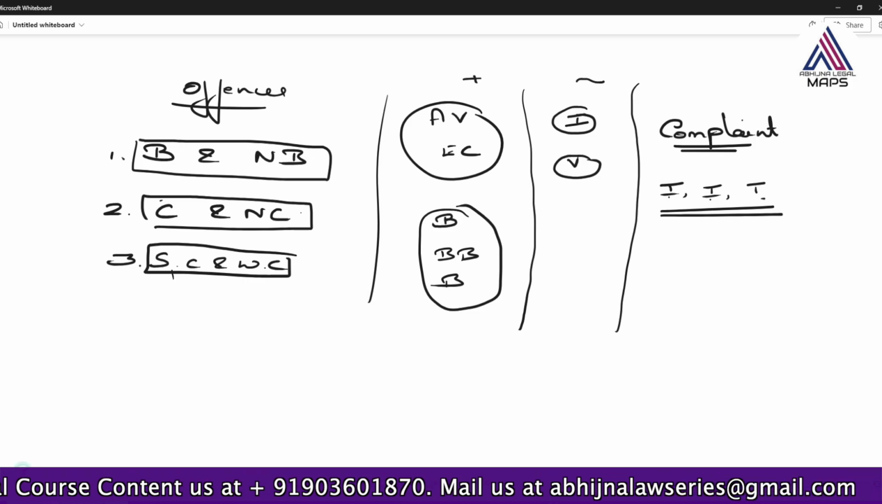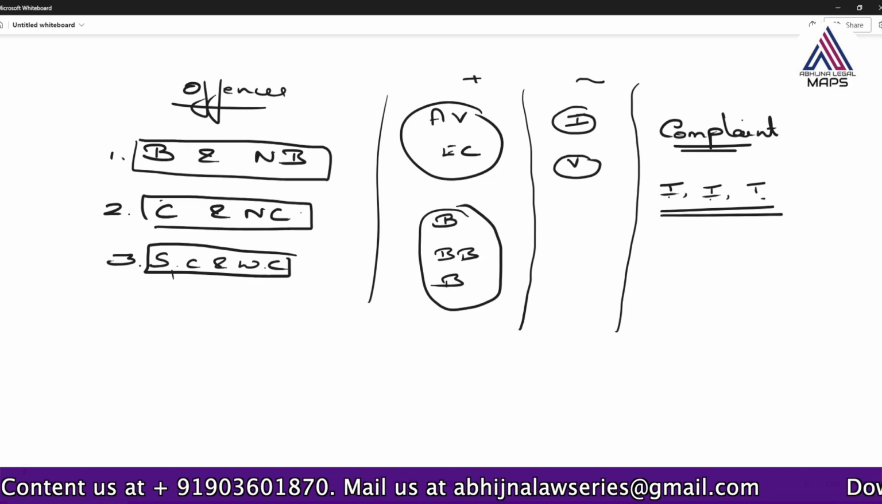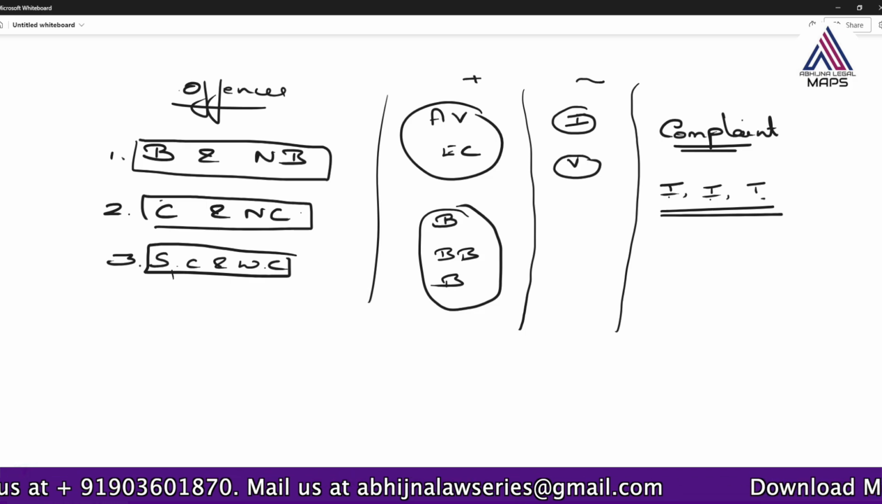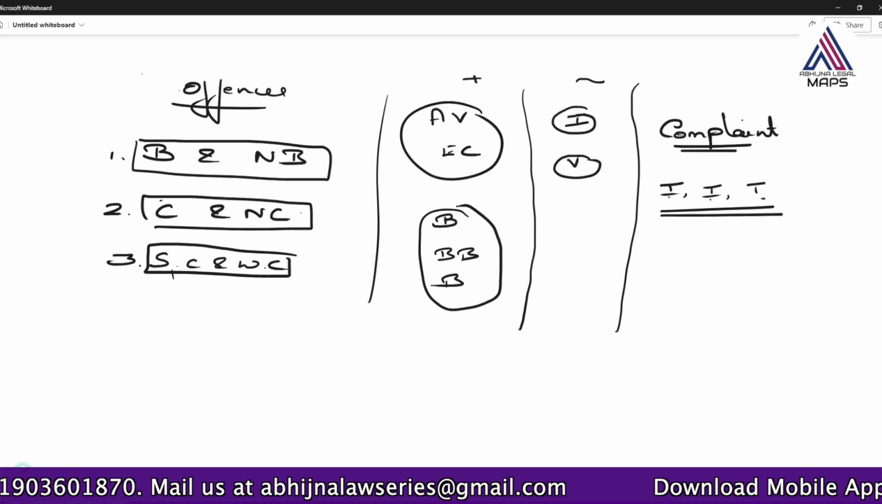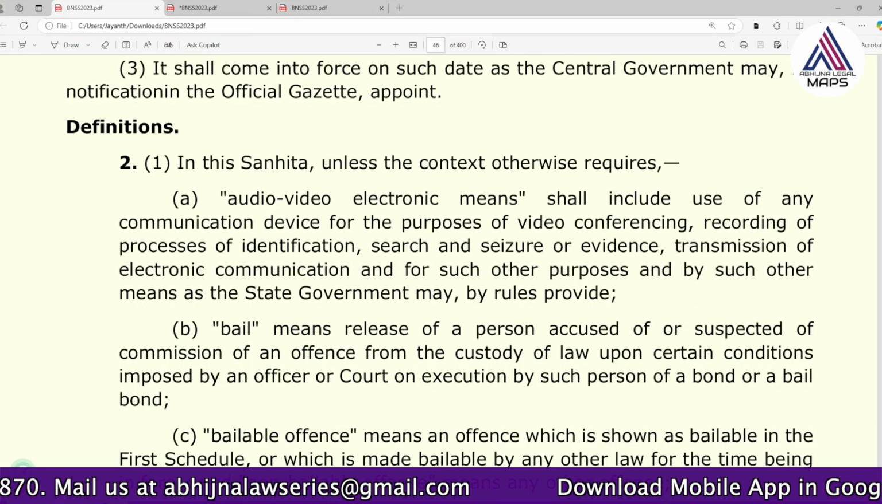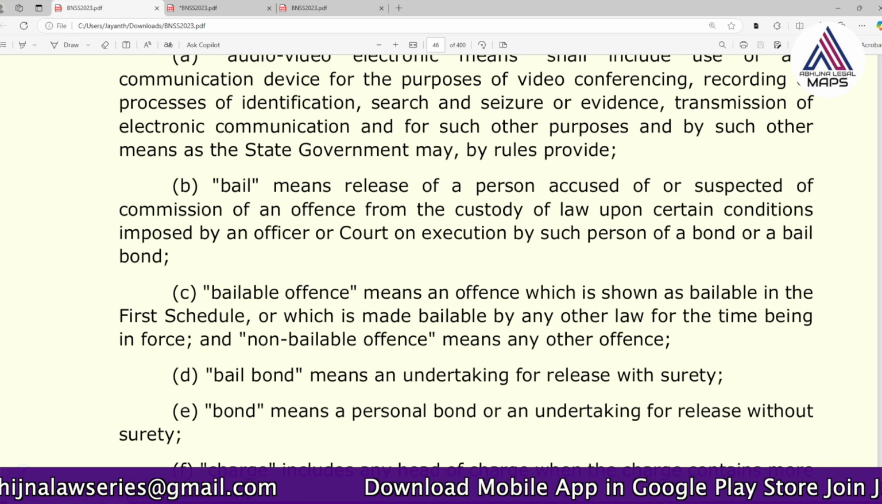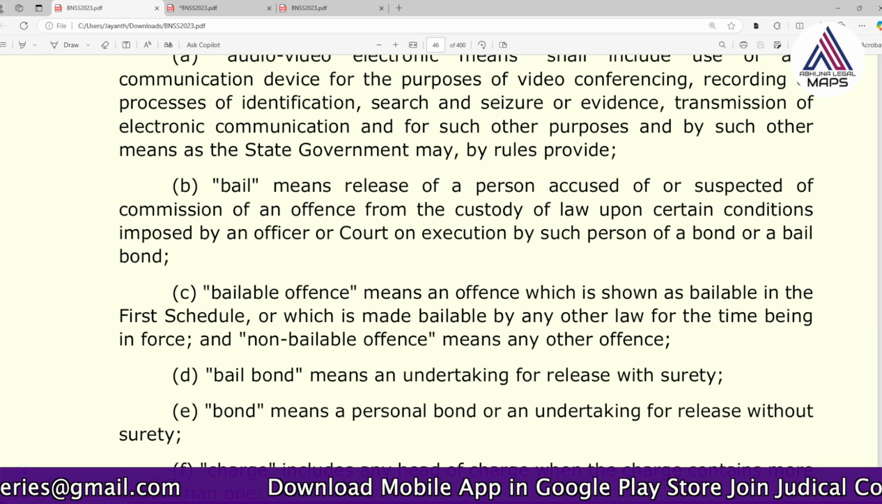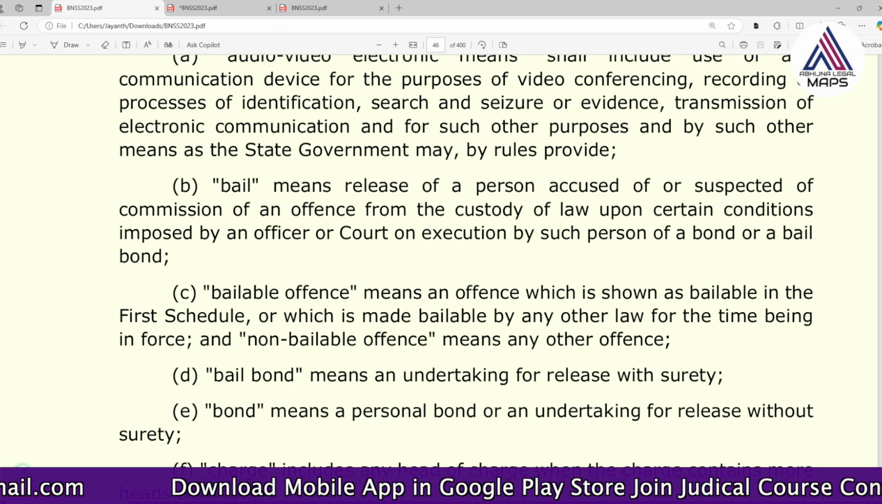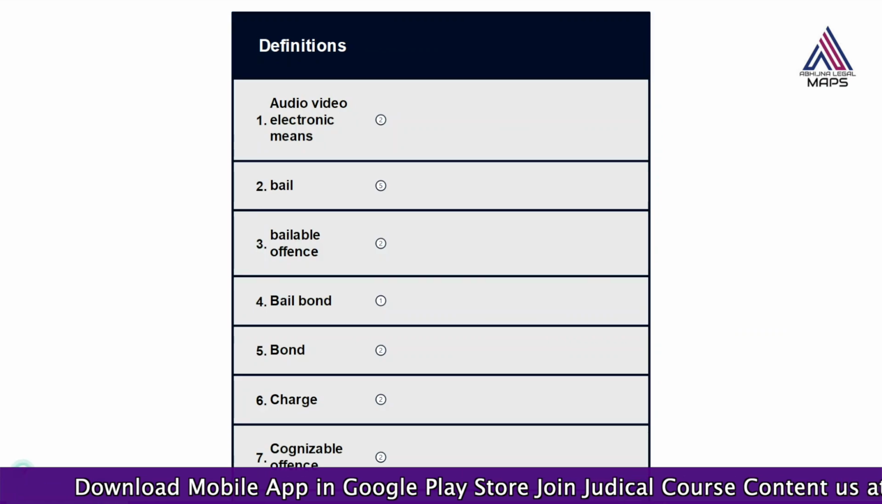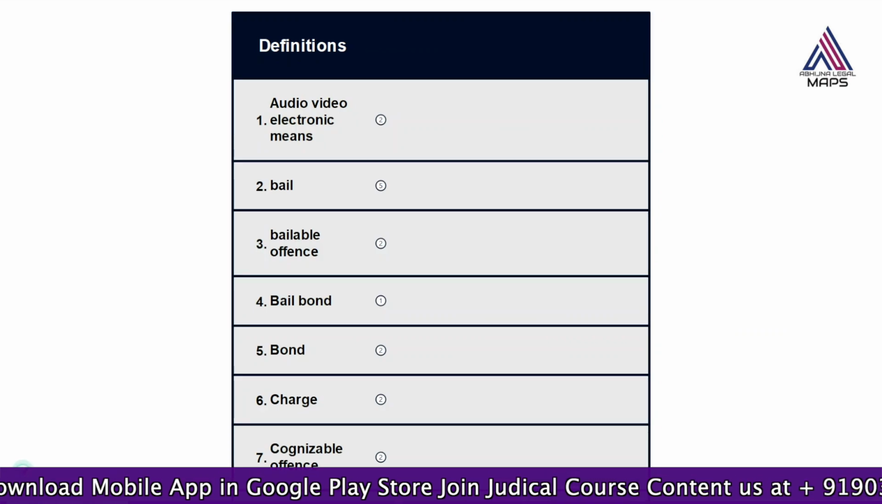So first let's understand what is bailable and non-bailable offence. Different types of offences, let's understand. These definitions were already existing in CRPC also. So the same things have been continued, no change. So for bailable offence, we can see before that, you can see there are so many definitions.